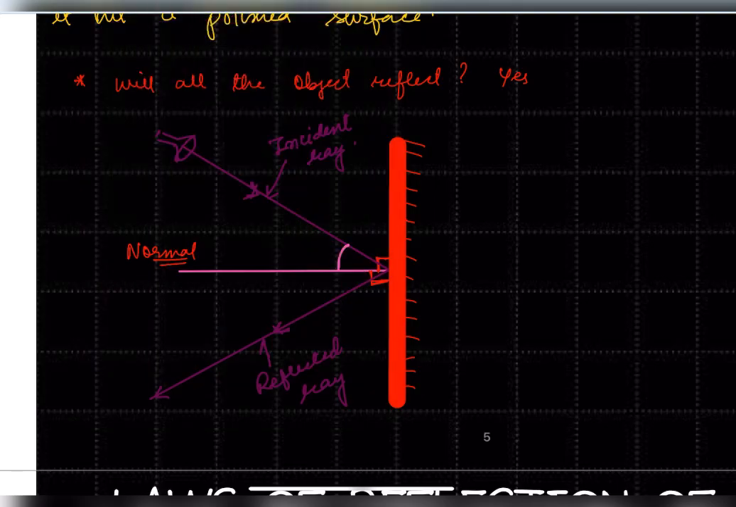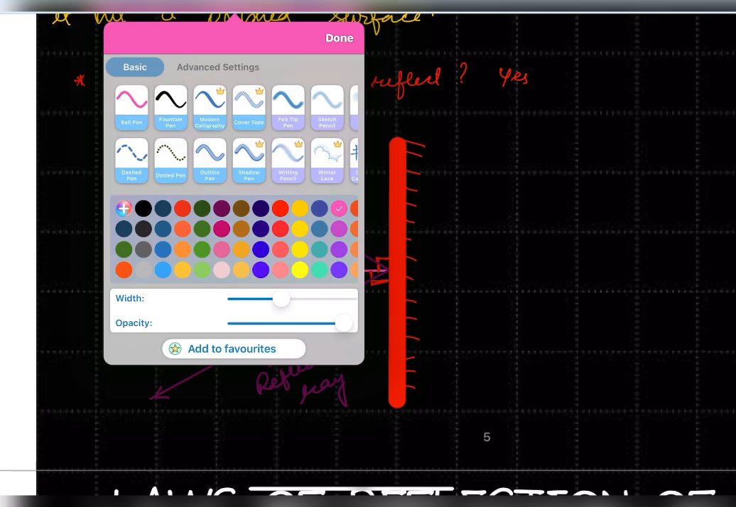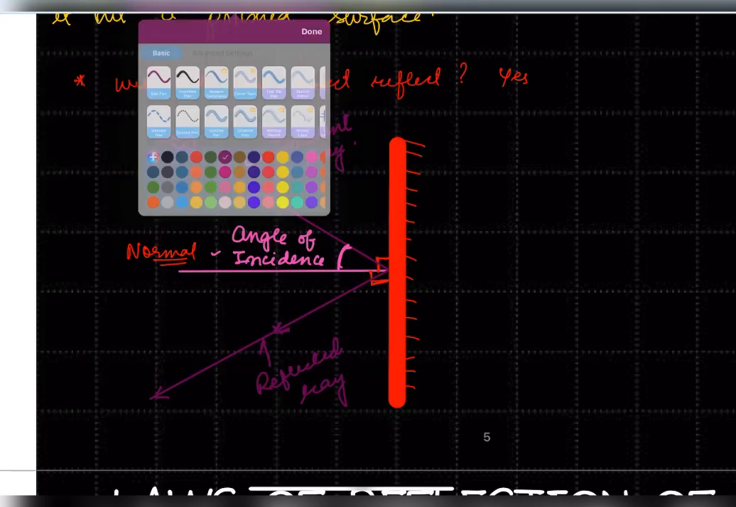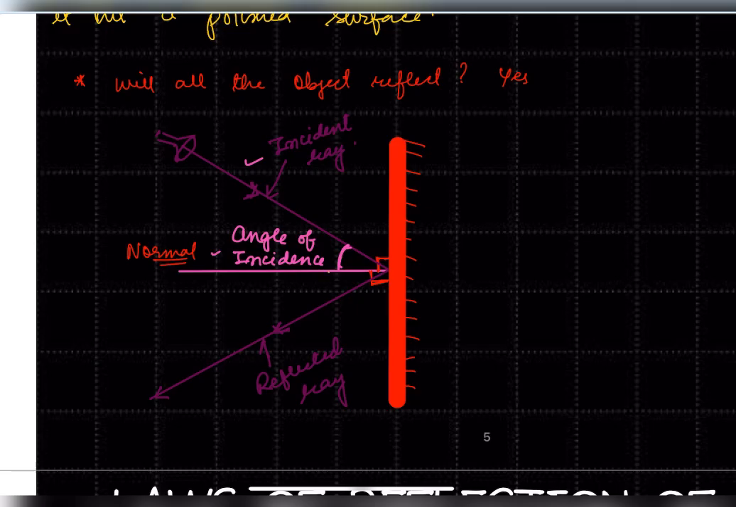What is this? This is the angle between the incident ray and the normal, right? So this is called the angle of incidence. Now there is one more thing, this angle. This is between the reflected ray and the normal, right? So this is called the angle of reflection. Are you getting the point?